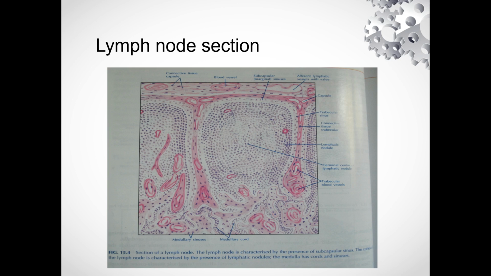Cellular debris carried by the lymph gets trapped in the reticular network and is engulfed by the macrophages. Antigens are also trapped in the reticular network of the sinus and are taken up by follicular dendritic cells, the antigen presenting cells, and are presented to B cells to initiate the immune